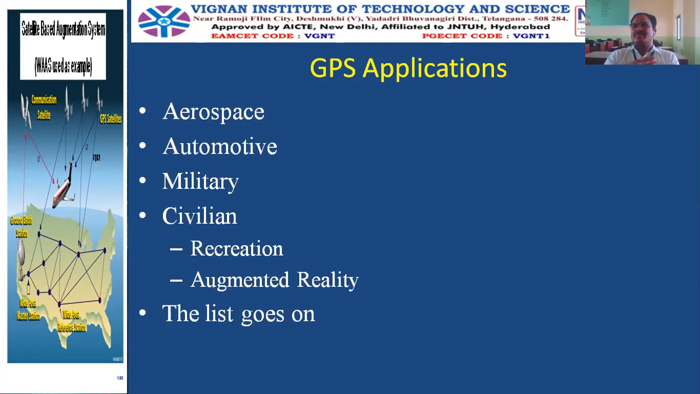Different kinds of signals will be sent, and the presence of a metal will be detected by the GPS satellite, and that will be given to the master station, which will be tallied with the reference station. These are some of the applications of the GPS.